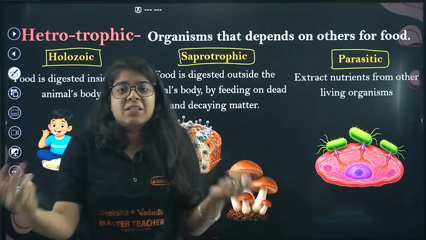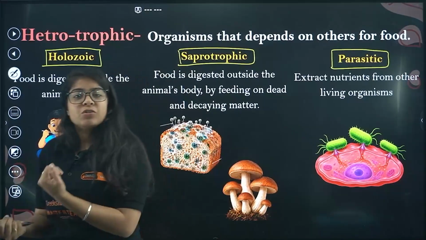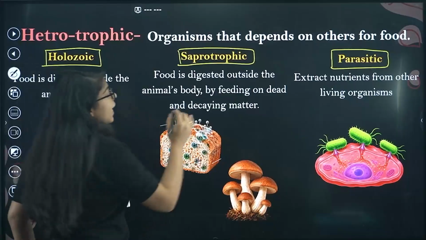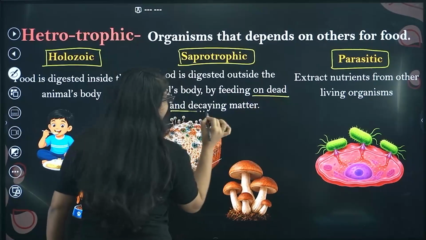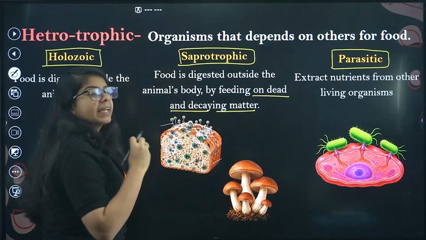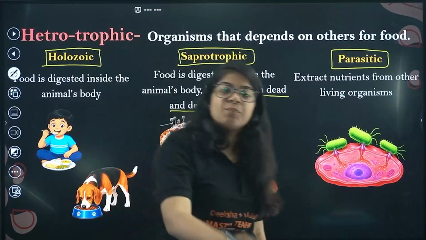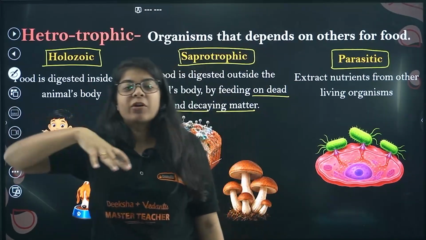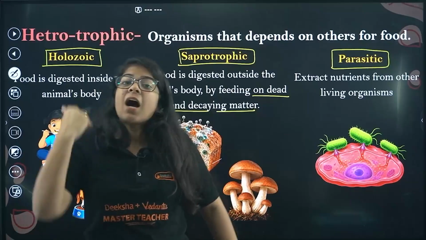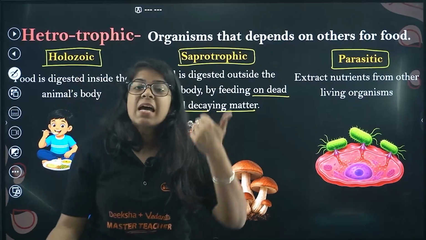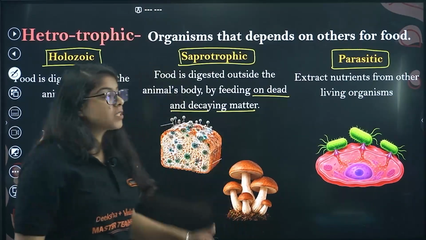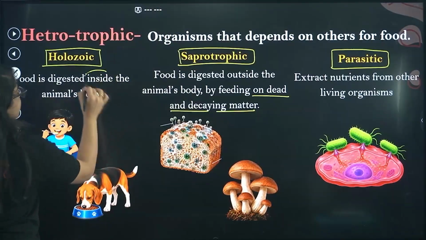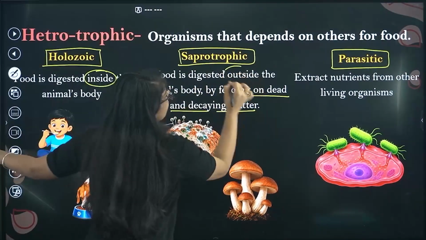The bread gets bad because it took all the nutrients out of the bread. The fungi feed on dead and decaying matter. When our food gets bad, fungi and yeast pile up on it and start eating it outside the body, and the name is saprotrophic. First is holozoic, inside the body; saprotrophic, outside the body.